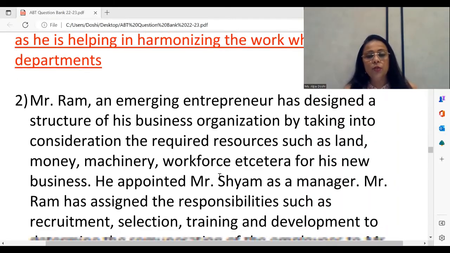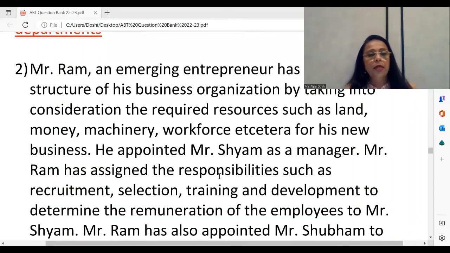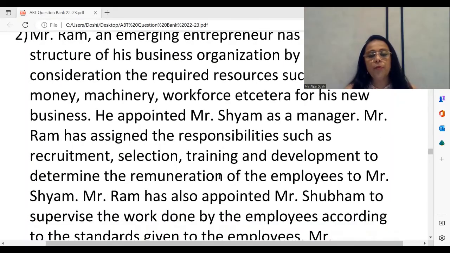All right. Now let's go to the next fellow, Mr. Sham. He's the manager, and his boss, Mr. Ram, has given him a specific responsibility. What is the responsibility? He's supposed to look after the recruitment, selection, training, as well as development of the staff. All of these words are the answer to the staffing function. So definitely we must note Mr. Sham is performing the staffing function.